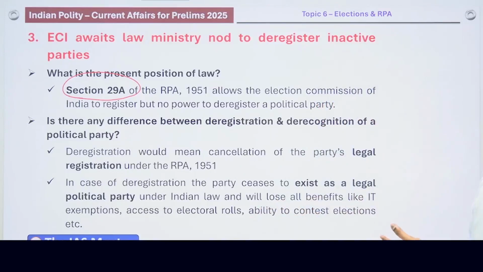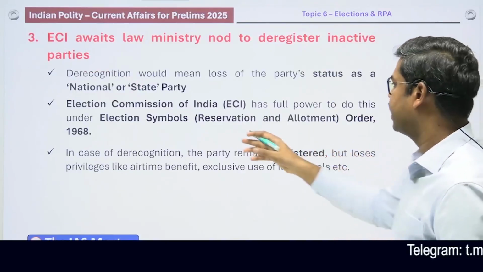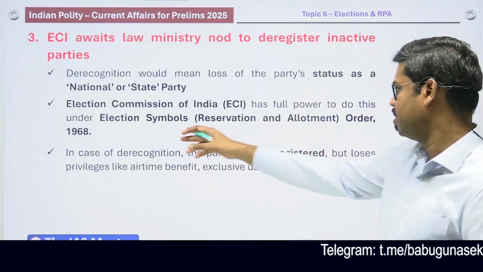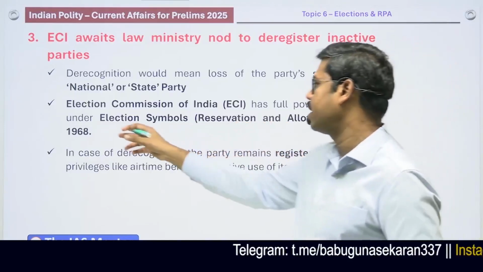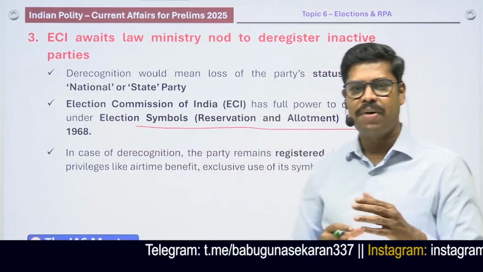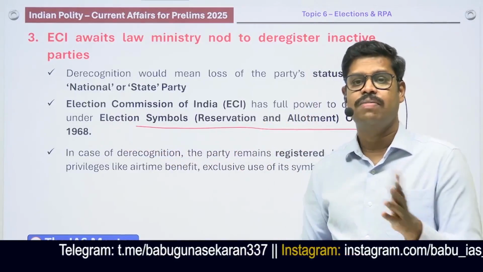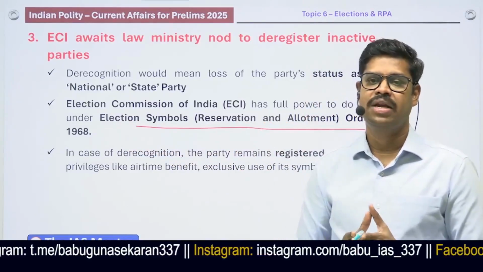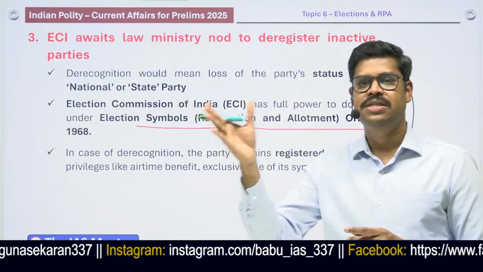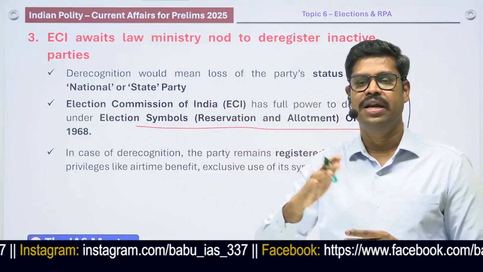So therefore, there is a provision also there, which is the Election Symbols (Reservation and Allotment) Order, 1968. Under this they have the power to derecognize, but they do not have the power to deregister. So be very clear about it. Deregister means taking away the legal status as a political party.